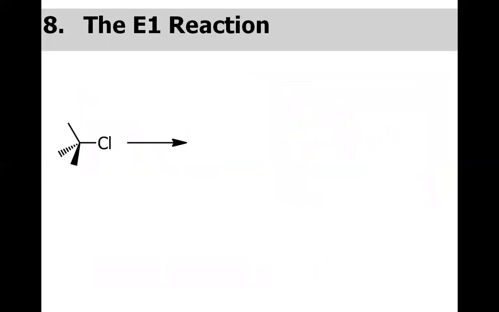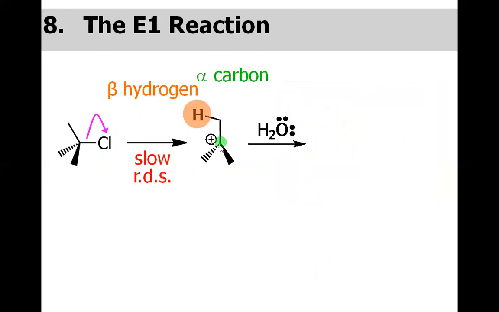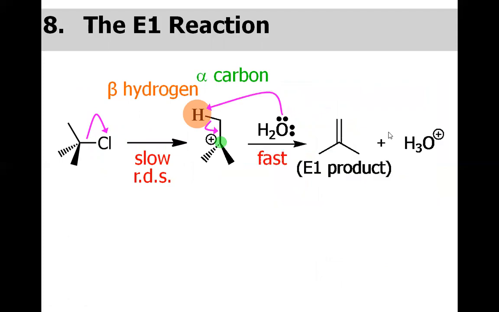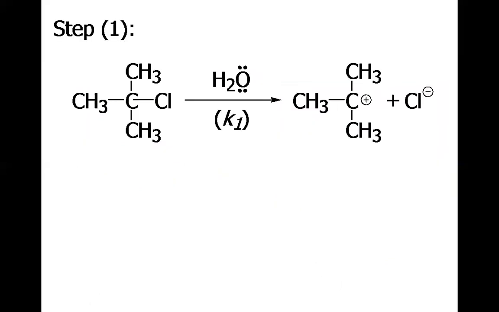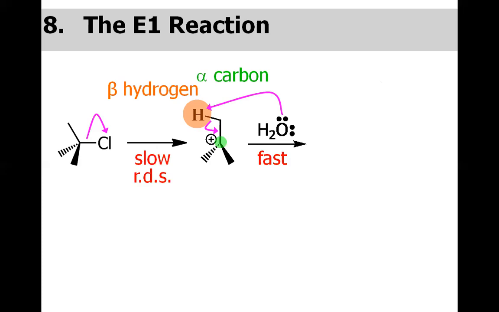Okay, so let us discuss the E1 reaction now. We discussed E2 reactions. Now we are going to discuss E1 reactions. So in E1 reactions, the leaving group is knocked off. We have the generation of the carbocation, which is flat, and then the base abstracts the beta hydrogen, and then we have the alkene. So what is the difference between E2 and E1? The difference is very obvious. In the E2 reaction, the attack of the base on the beta hydrogen and the leaving of the leaving group all occur at the same time.